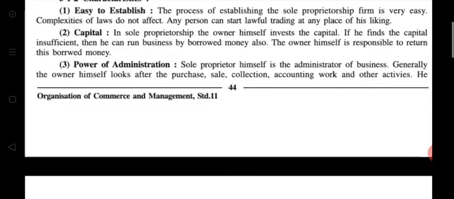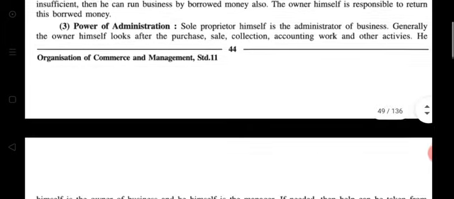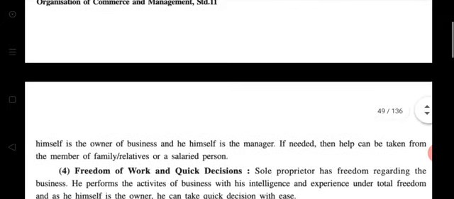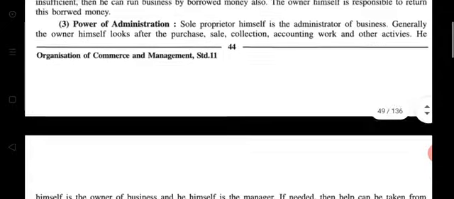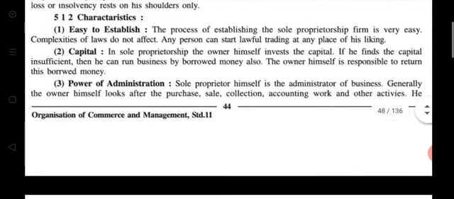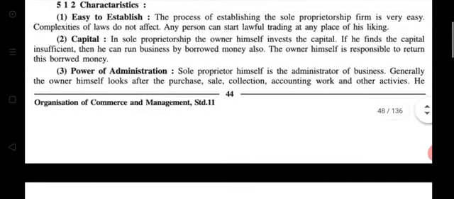Generally the owner himself looks after the purchase, sale, collection, accounting work and other activities. He himself is the owner of the business and he himself is the manager. If needed, then help can be taken from members of the family, relatives or salaried persons. Understood? It is very simple.